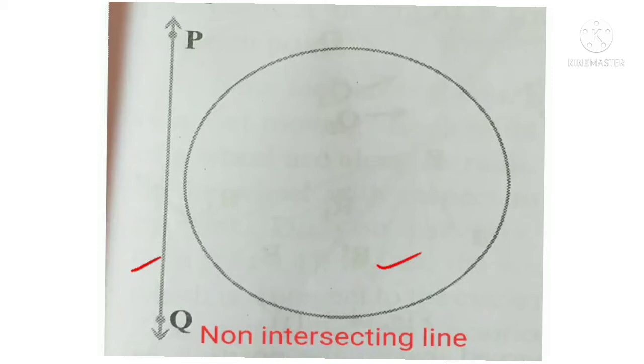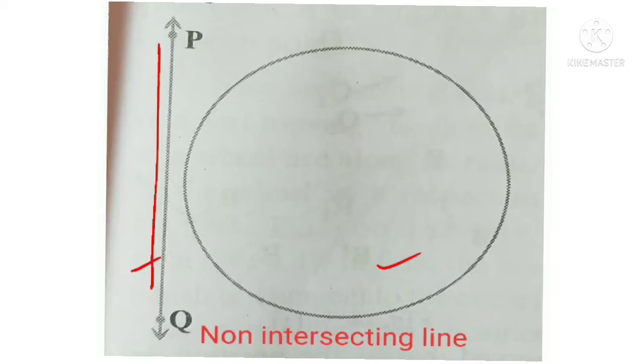In the first case, the line PQ and the circle have no common points. So the line PQ is called a non-intersecting line, because it does not intersect the circle.